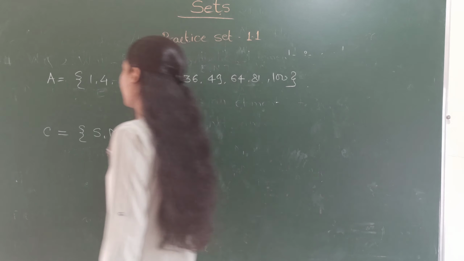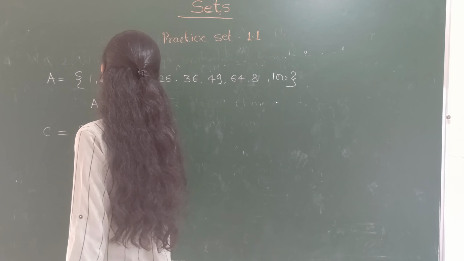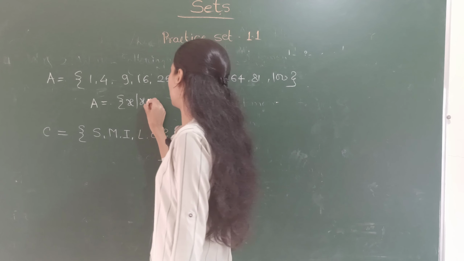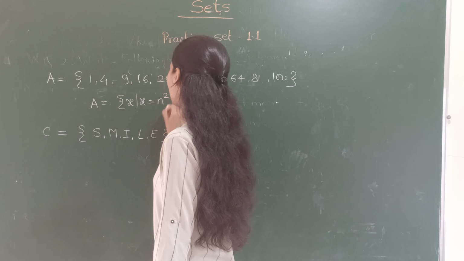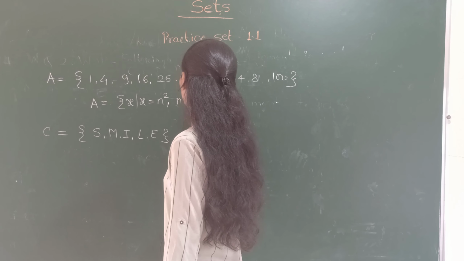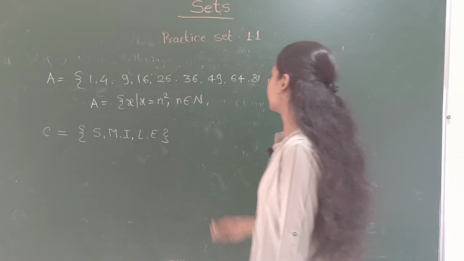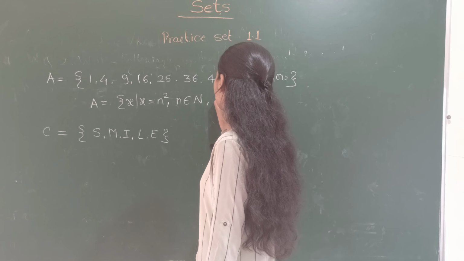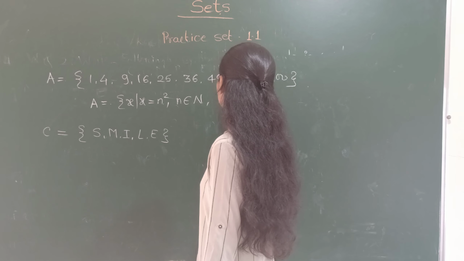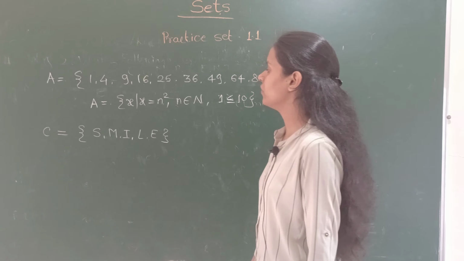We will write it as A is equal to, in curly bracket, x. A is a set of all x such that x is equal to n square, where n is an element of natural numbers and the squares are from 1 to 10. So n is equal to 1 to 10. Okay, this is how we write it.